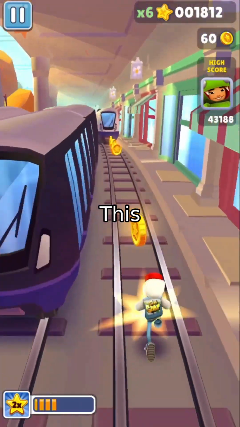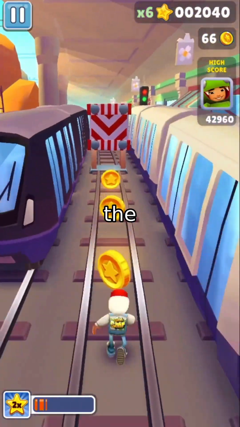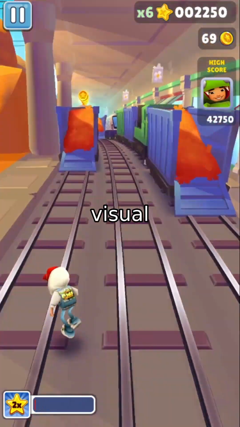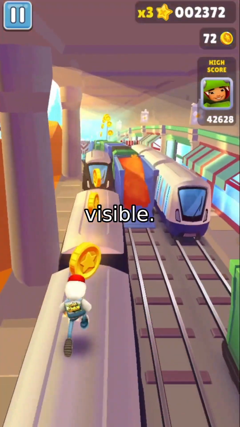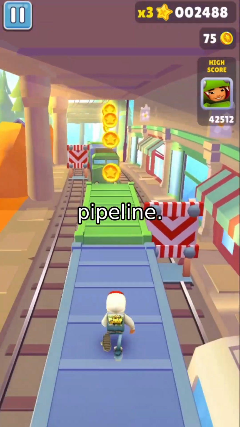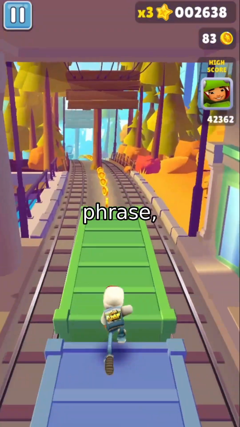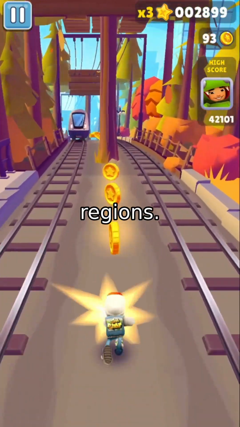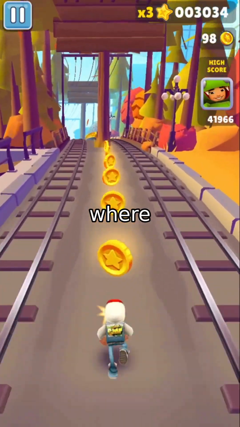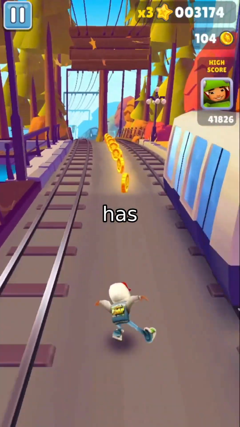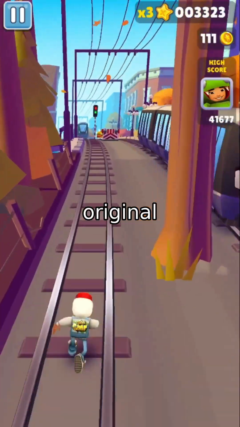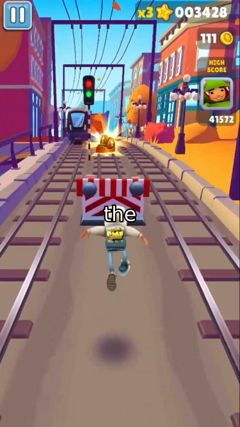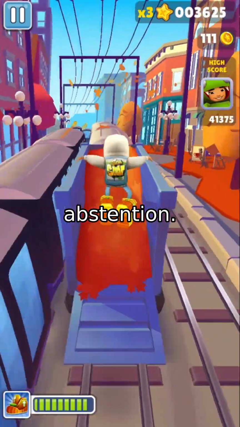Second, VFlip. This does the opposite. It keeps the original query intact, but corrupts the visual memory so the target object is no longer visible. It runs a strict pipeline. SpaceReject extracts the target noun phrase, Grounding-DINO localizes it across the video frames, and then LaMa Inpainting removes those regions. The result is a video where the direct visual evidence required by the query has been erased. When paired with the original question, the model should recognize that the visual grounding is missing and trigger abstention.